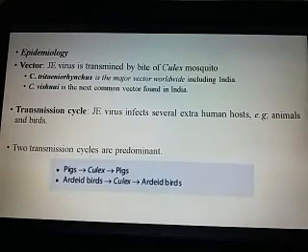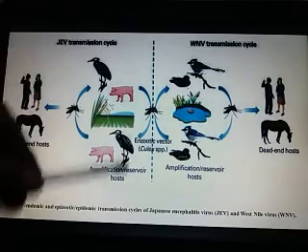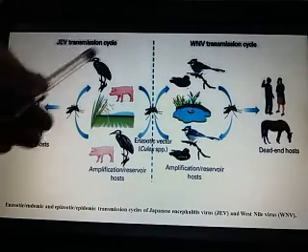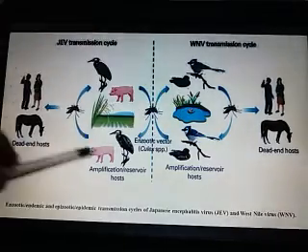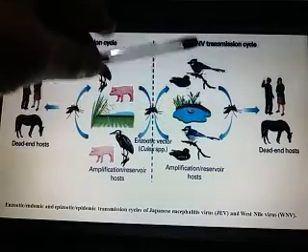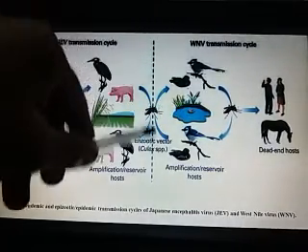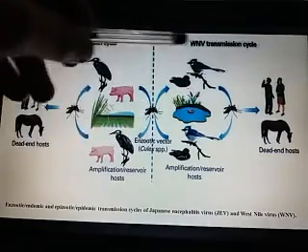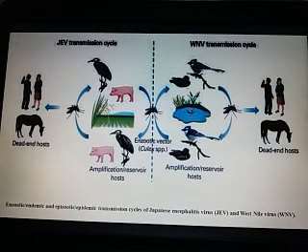This is the transmission cycle, and you can understand it very clearly in this image. You can see the two cycles, the Japanese encephalitis virus and West Nile virus transmission cycles. We have shown this image because the same mosquito, the Culex species, is responsible for the transmission of both viruses.